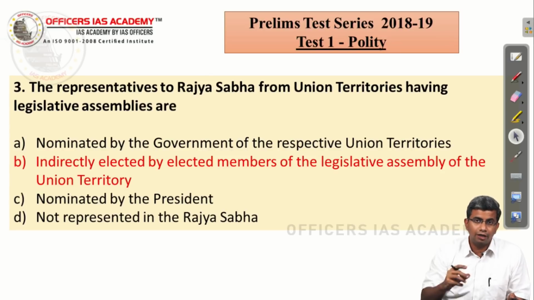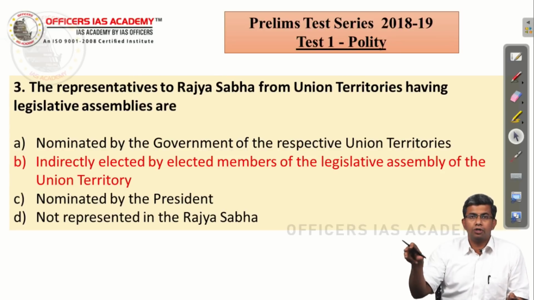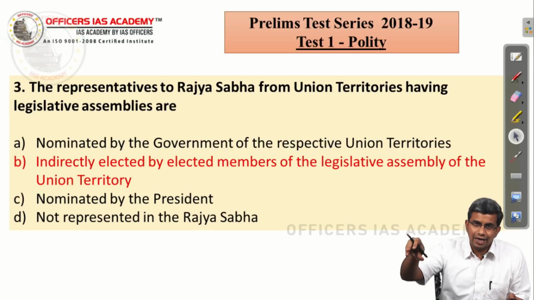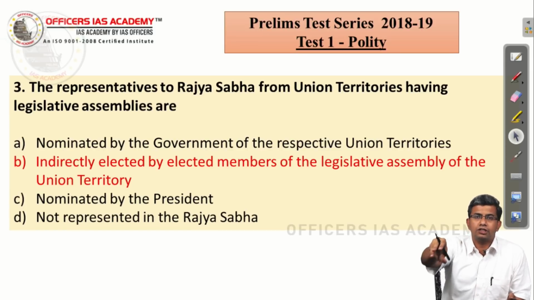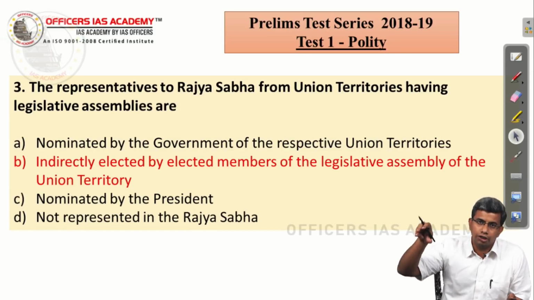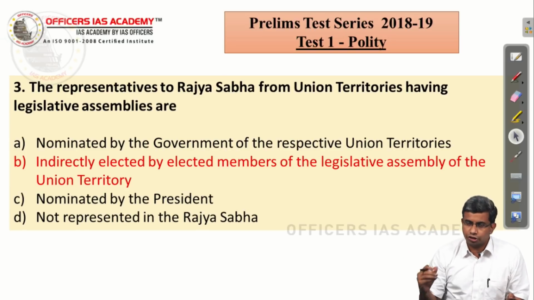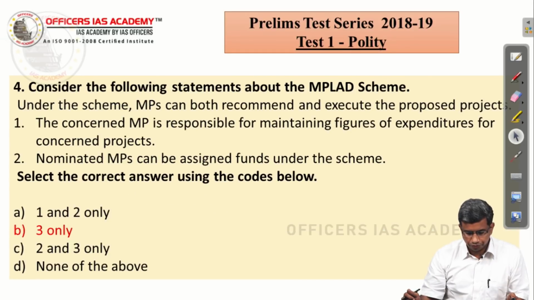12 members are nominated, but from the states and these two union territories having legislative assembly, it is the elected MLAs of these states and elected MLAs of the Legislative Assembly of Delhi and Pondicherry who elect the Rajya Sabha members. So the answer is B.